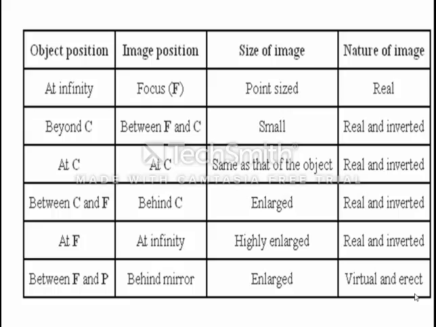So we are seeing that in all the cases the image which is formed is real and inverted, except one case: whenever the object is placed between pole and focus in the case of concave mirror, the image will be virtual and erect. But in all other cases, the image will be real and inverted. It means in the case of concave mirror, we can get virtual image as well as real image. Virtual image when the object is placed between pole and focus, and real image in all other cases.